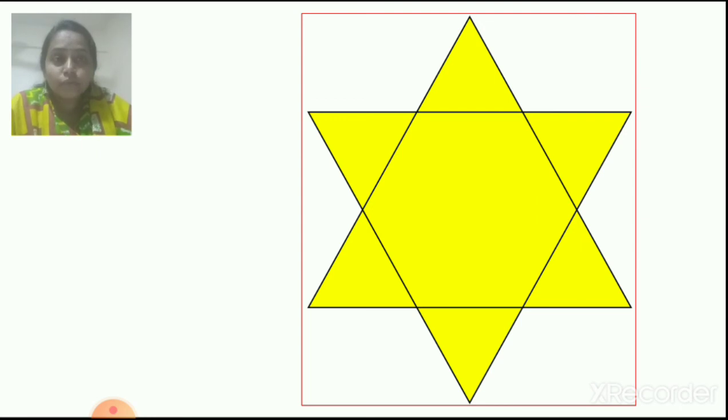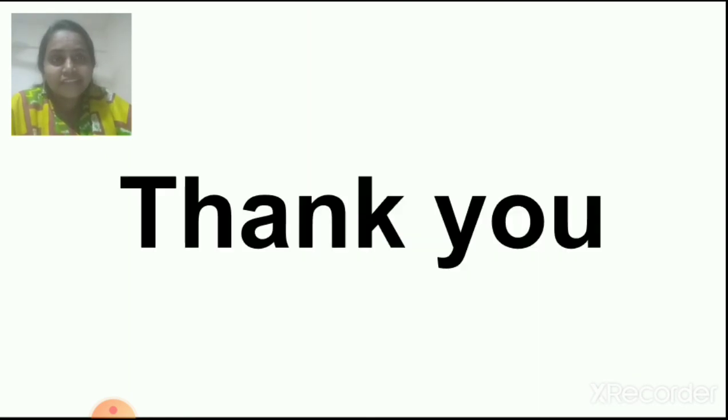See, this way you draw a star, fill yellow color in the star, and show me. Okay children? Thank you. I hope you all understood the lesson MS Paint, Microsoft Paint. Today we have only finished the features of the MS Paint. How to open MS Paint, what are the shapes, tools, MS Paint screen I explained, then polygon tool, and selecting color 1, color 2, and fill with color.